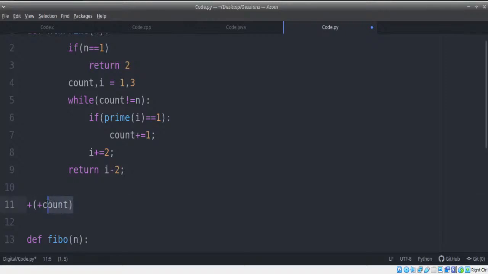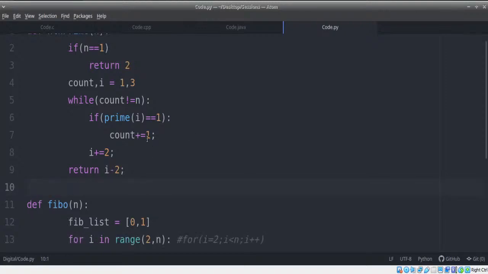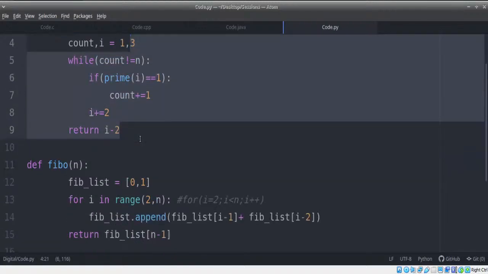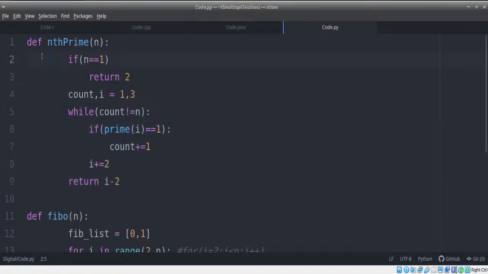Now what's going to be the output of this? It is plus of something, right? Plus of something is plus itself. Now what do we have? We have plus something. Plus something is the value itself. So it's going to return count itself. So to avoid that, Python ensures that you can't do that. That's the whole logic. So let's remove all these semicolons, and that's it. That's done. That's our nth prime program.